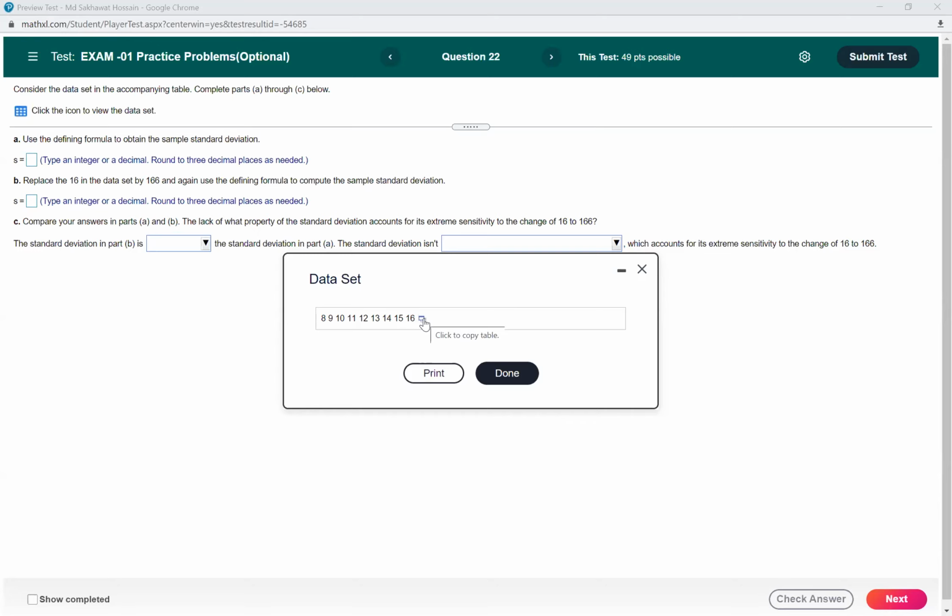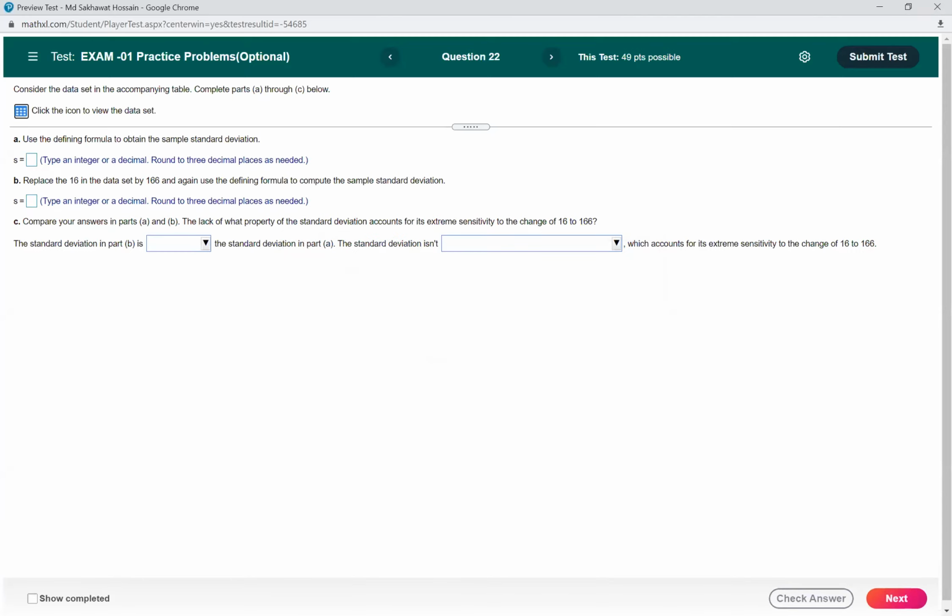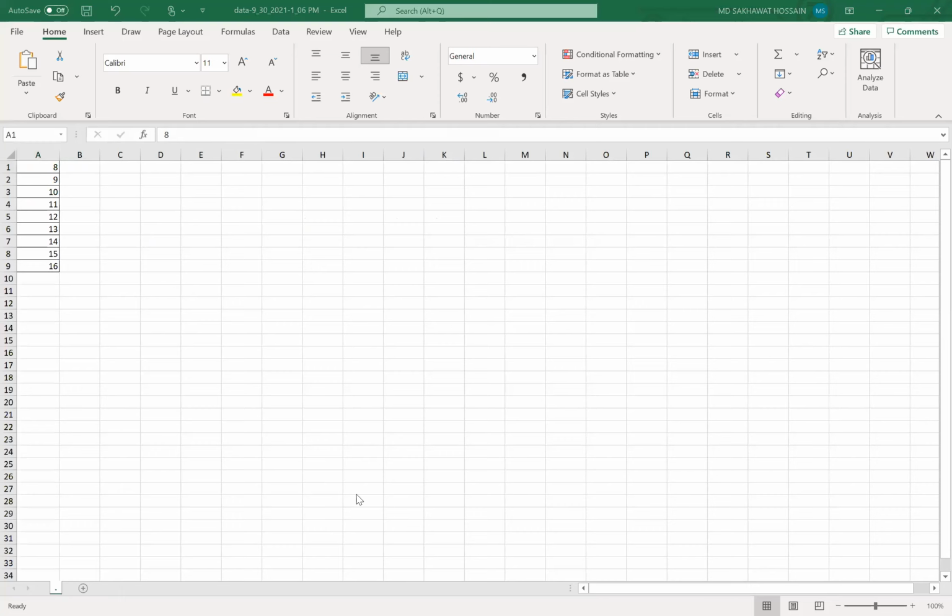Okay, so to find the standard deviation, open the data in Excel. Okay, so I opened it in Excel sheet. So can you see the Excel? No, sir. Okay, let me share it. Okay, I hope you can see now, right?